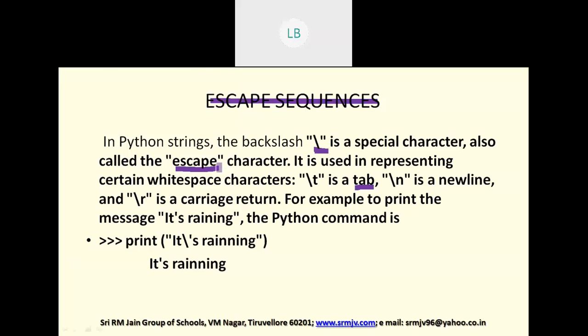If you want to start a new paragraph, you will be using enter key. While displaying the result, if you want to have space or in the next line, you have to use backslash T for tab, backslash N for new line, and backslash R for carriage return.